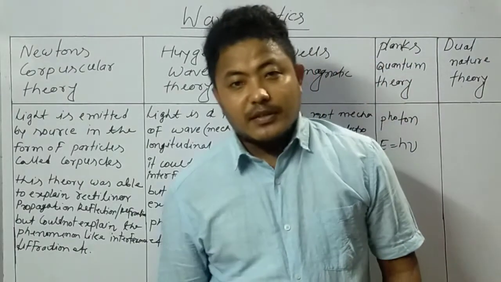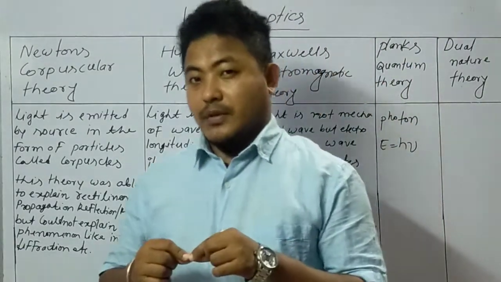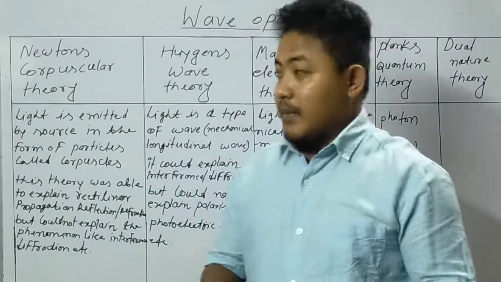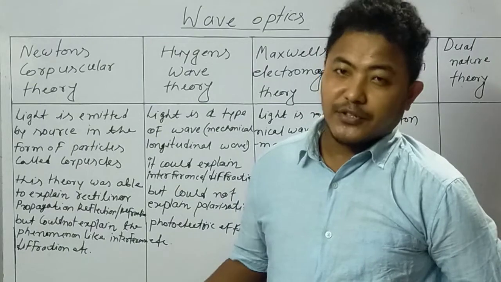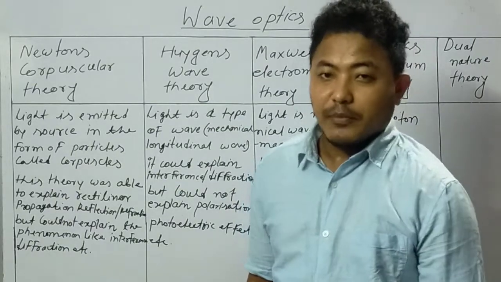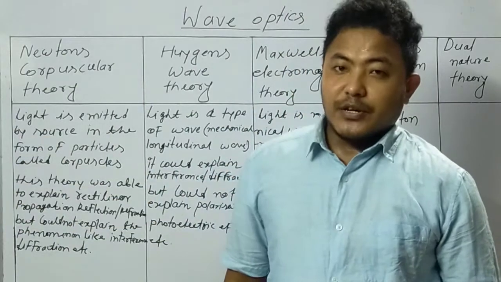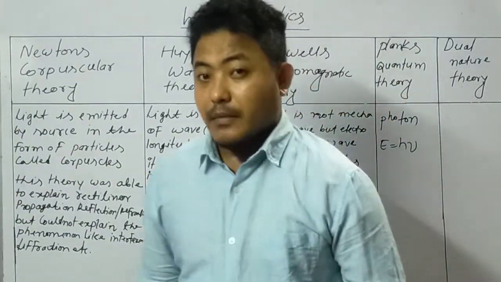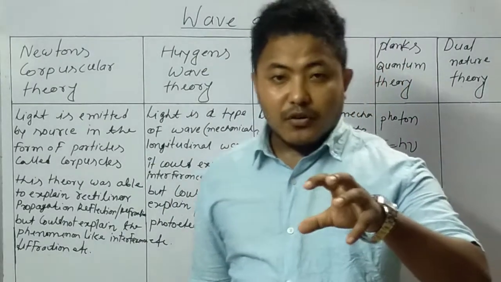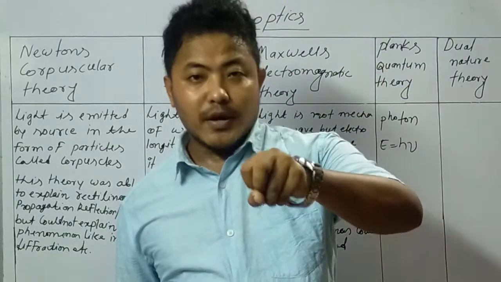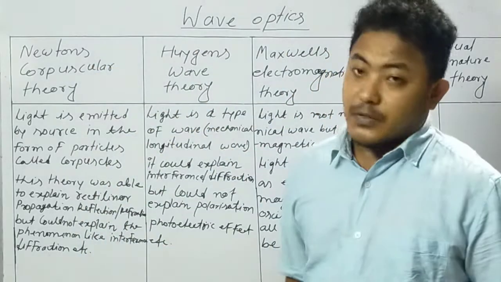Interference and diffraction, major phenomena of light, were not explained by Newton's corpuscular theory. It explained reflection and refraction nicely, but major phenomena like interference and diffraction were not explained by it.